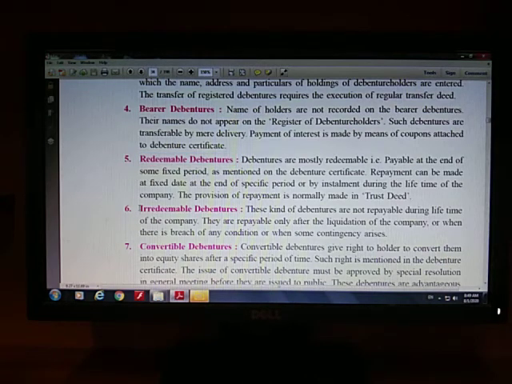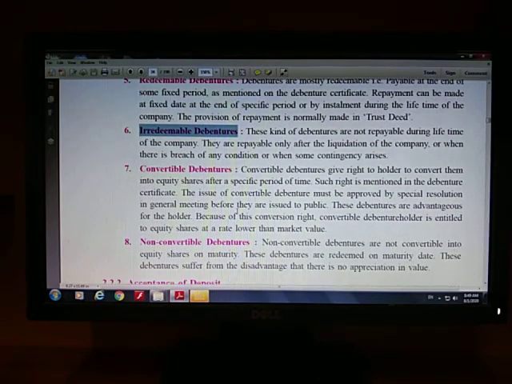Now next type is irredeemable debentures, the debentures which are not redeemed during the lifetime of the joint stock company, the debentures which are repaid at the time of winding up. Here you can see the next word is liquidation of the company. Winding up and liquidation are same. So debentures which are repaid at the time of liquidation are called as irredeemable debentures. Company will not repay its amount during the entire lifetime of the joint stock company. जब कंपनी डूबेगी तो ही तुम लोगों को पैसा तुम्हारा वापस मिलेगा, and which is uncertain, right? ये कब होगा मालूम नहीं.